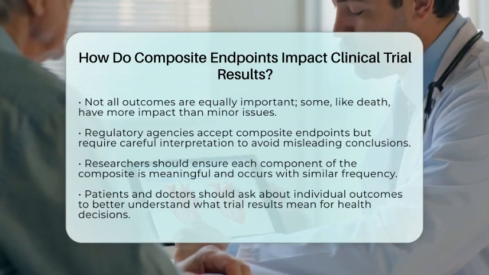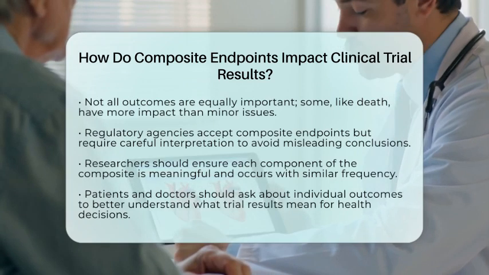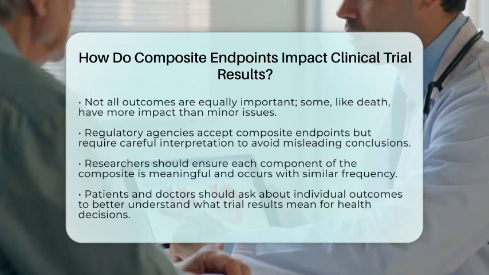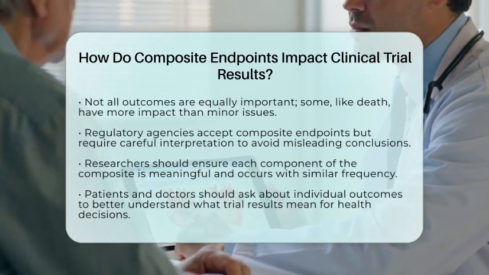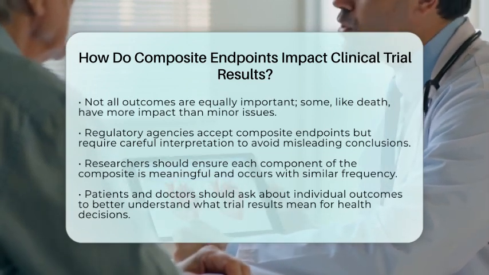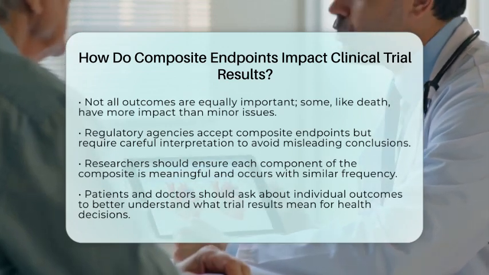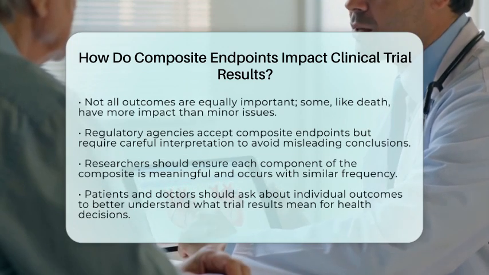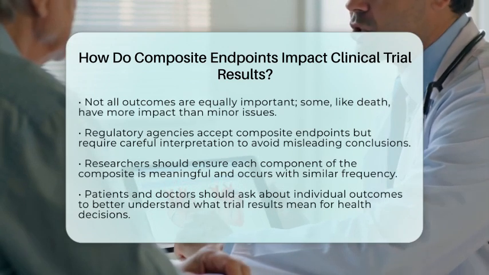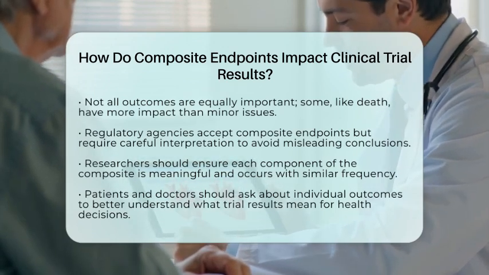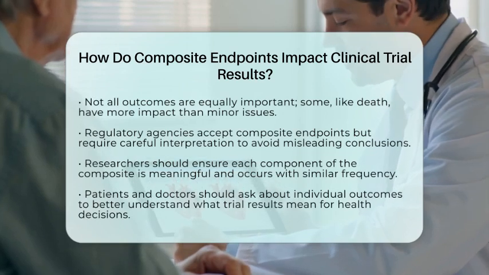Regulatory agencies accept composite endpoints but require careful interpretation. Researchers need to ensure that each component is meaningful and occurs with similar frequency and risk reduction. This avoids giving a false impression of the treatment's effectiveness. In practical terms, when exploring clinical trials or treatment options, it's wise to ask about the individual outcomes in the composite. Find out how the treatment performed on each one. This way, you get a clearer picture of what the trial results really mean for your health.